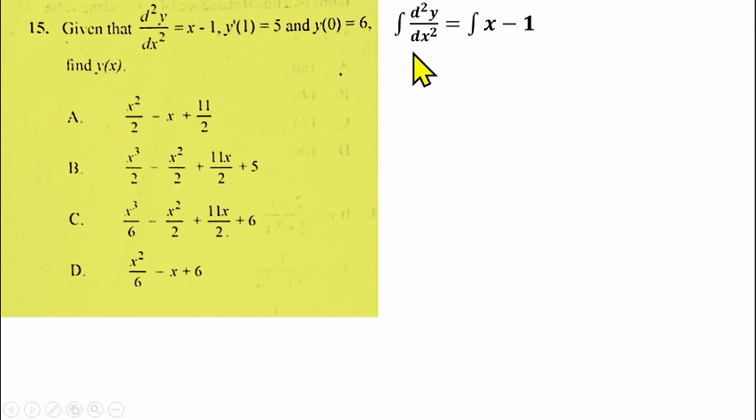So like I said, you are given this higher derivative. So we have to, this function was differentiated twice to give us that d squared y over dx squared.